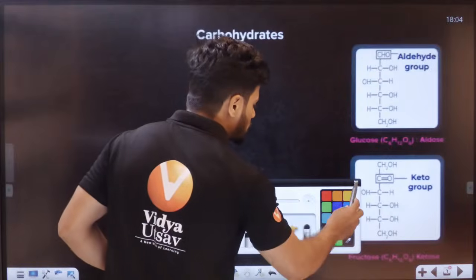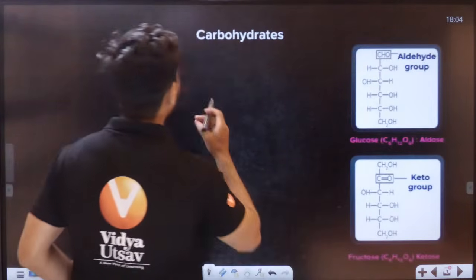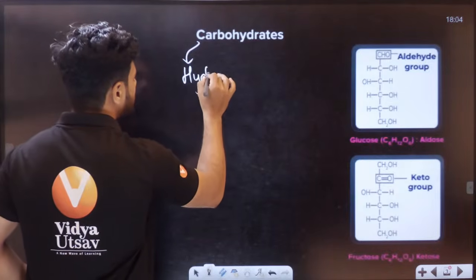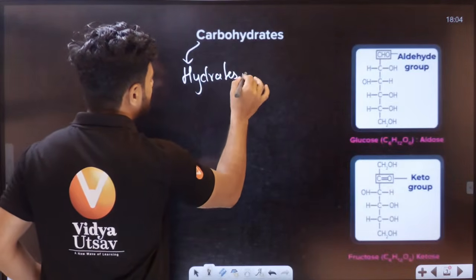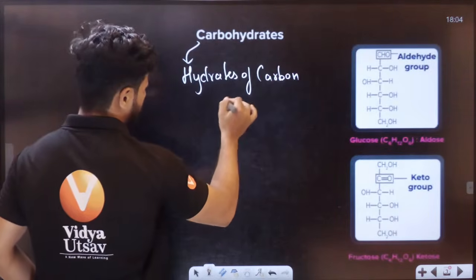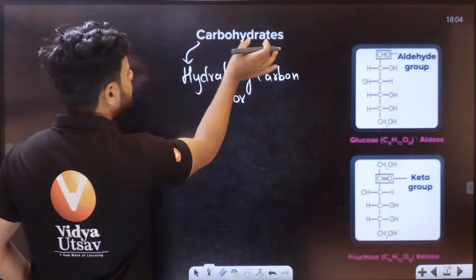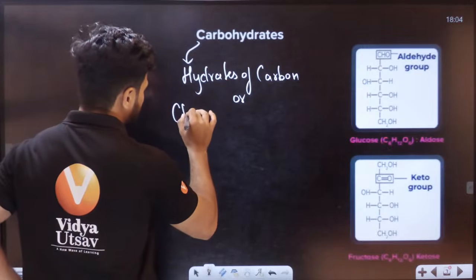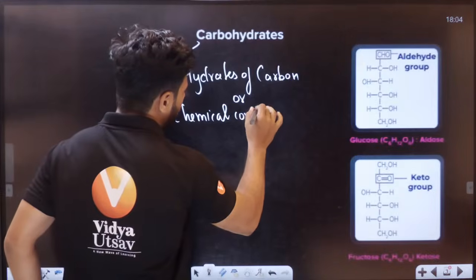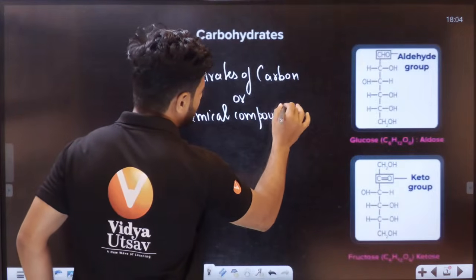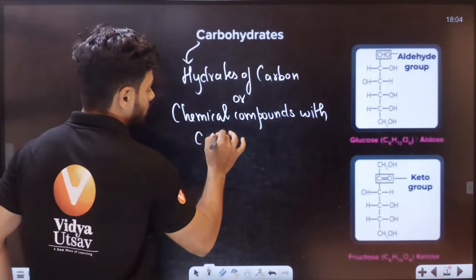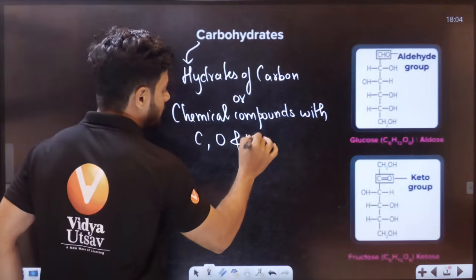Carbohydrates are nothing but hydrates of carbon, or I'll give you a better definition. Carbohydrates are chemical compounds with carbon, oxygen, and hydrogen.